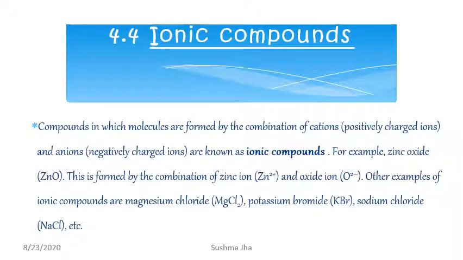Now coming to ionic compounds, a compound in which molecules are formed by combination of cations, that is positively charged ions, and anions, that is negatively charged ions, is called an ionic compound. For example, zinc oxide, ZnO. This is formed by combination of zinc ion Zn2+ and oxide ion O2-. The other examples are magnesium chloride, potassium bromide, and sodium chloride.